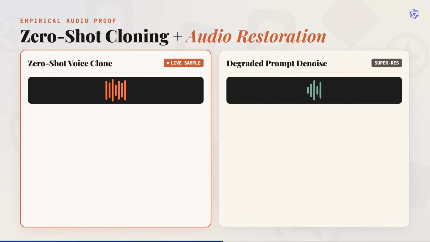Listen to what this actually sounds like. First, here is Qwen 3 executing a zero-shot voice clone with natural inline tags. Next, watch how it handles degraded.